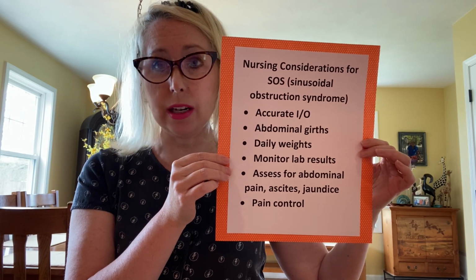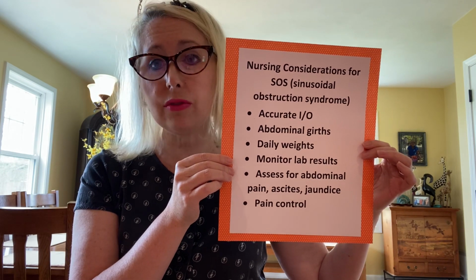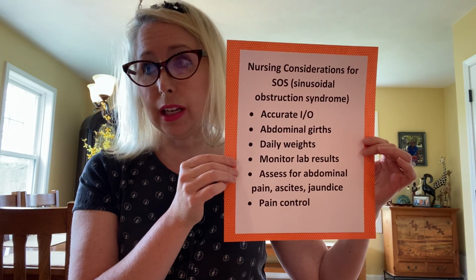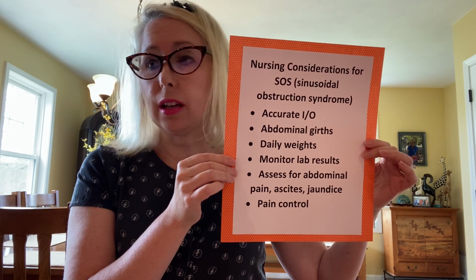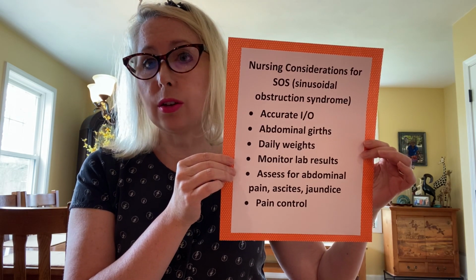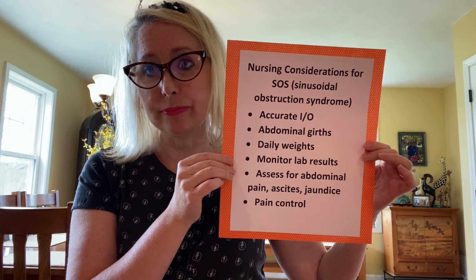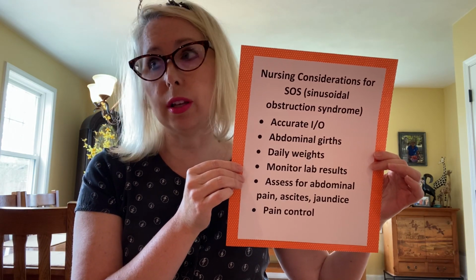Even if they're not trained in abdominal palpation, they can still report pain to the medical team. They need to assess for pain, ascites, and jaundice, and they need to be in control of their patient's pain, making sure that they are as comfortable as possible.